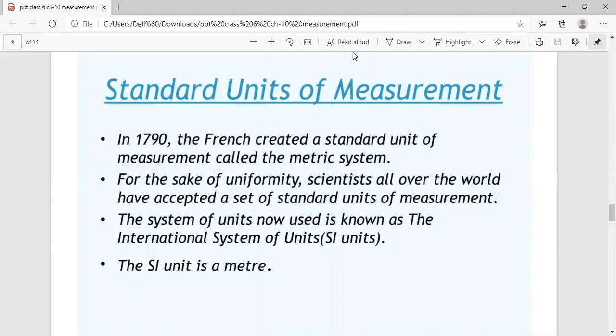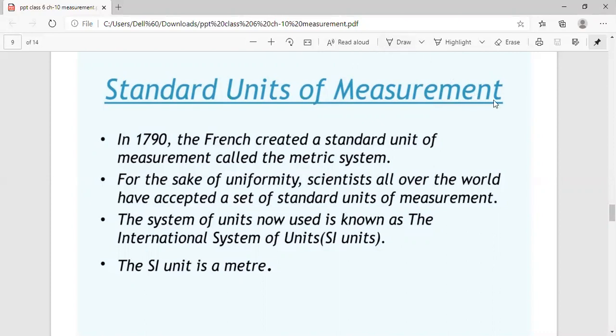So for the sake of uniformity, scientists all over the world accepted a set of standard units of measurement. And this system of units now used is known as the International System of Units. So we can say SI units. So I think it's clear to you. Now there is no problem wherever you go in the world. The unit of measuring length is meter. Meter is a standard unit of measuring length.